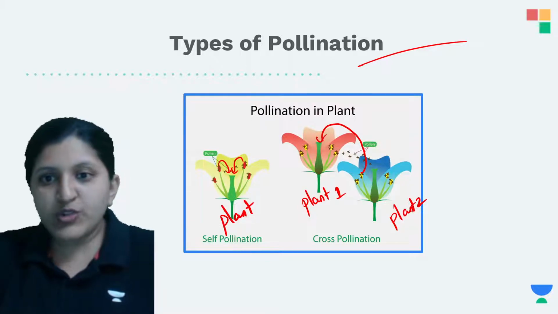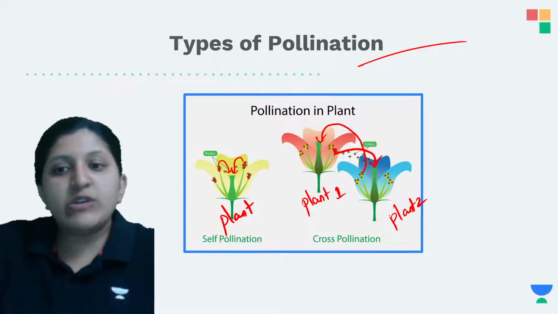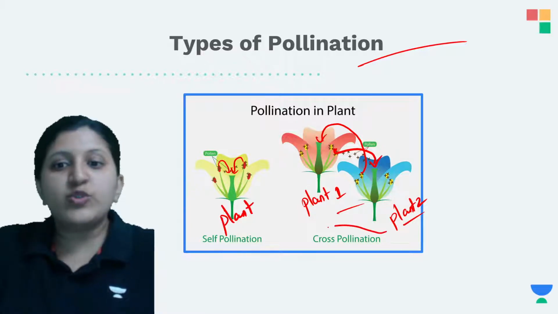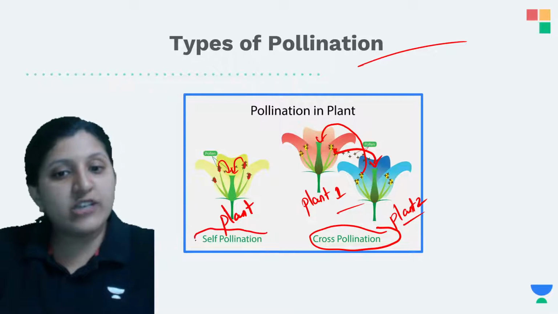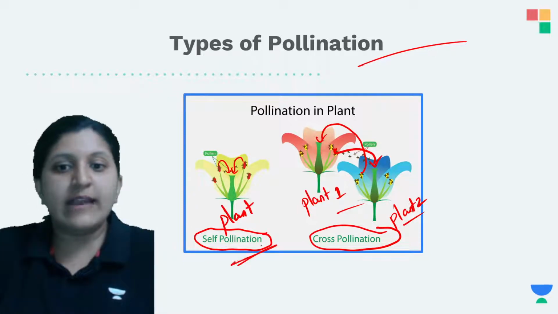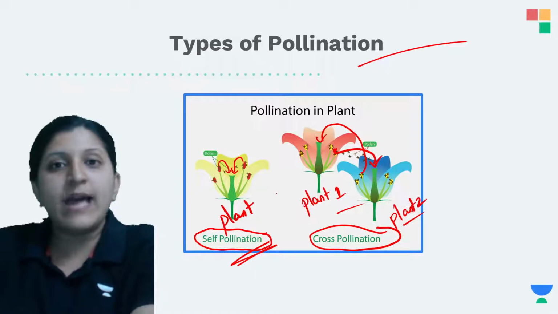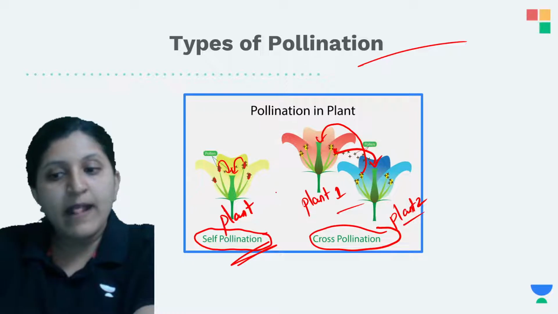Pollen grains are coming from this part to this plant. So between plant 1 and plant 2 the pollination is occurring, which we call cross-pollination. If the pollination is occurring in the same plant, in that case we call it self-pollination. Not the same plant, we can preferably say that it is the same flower.